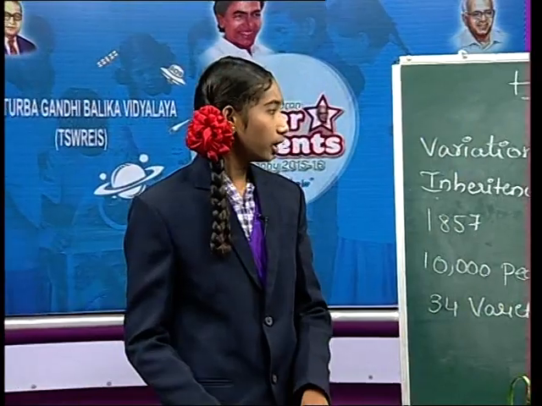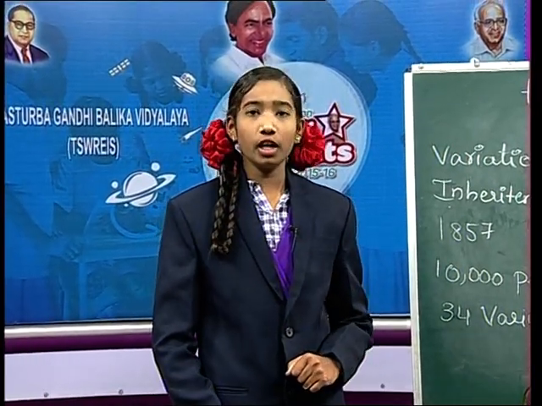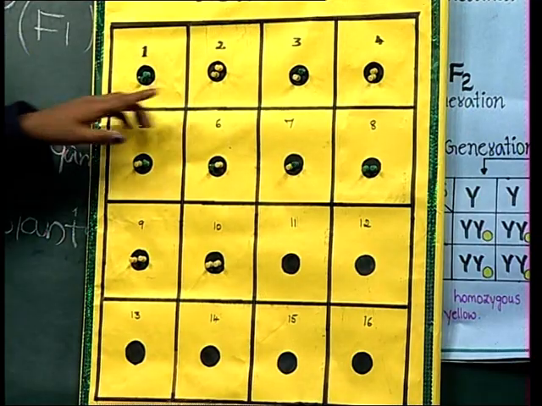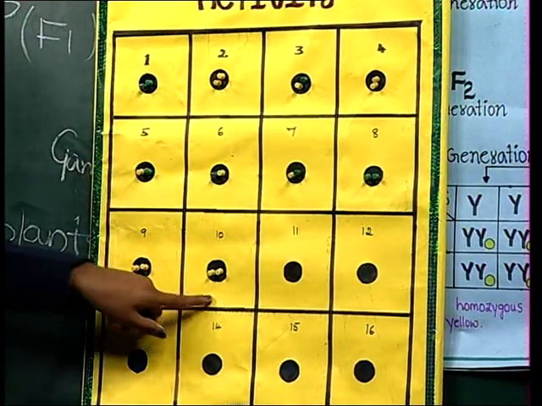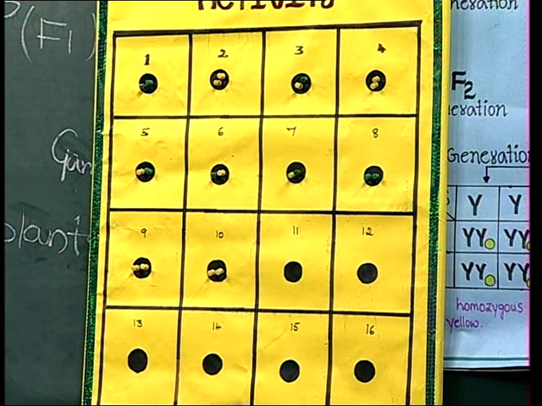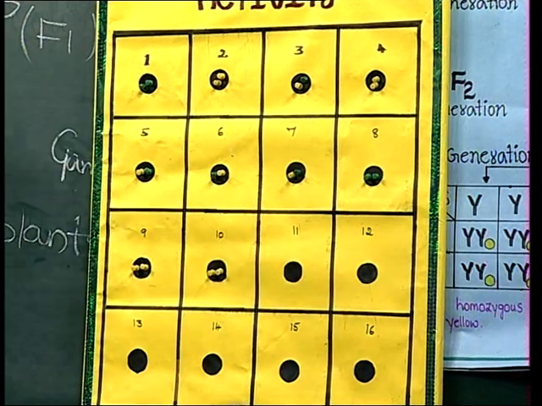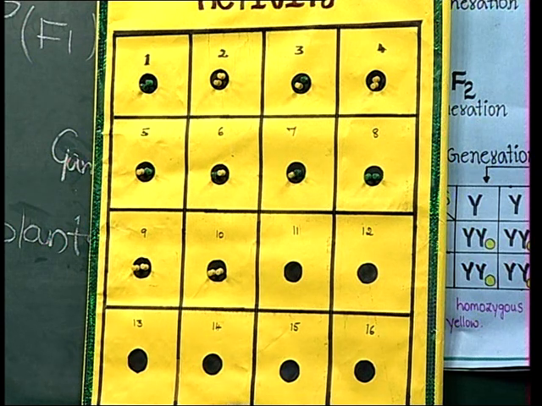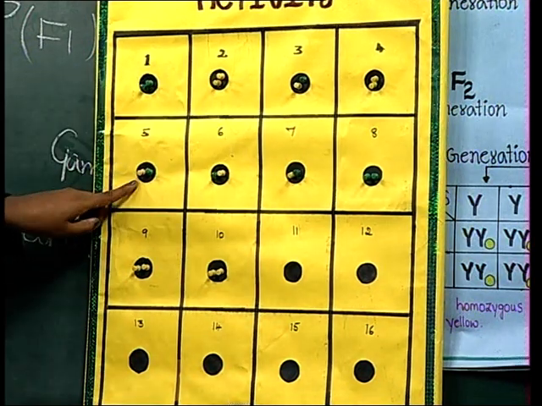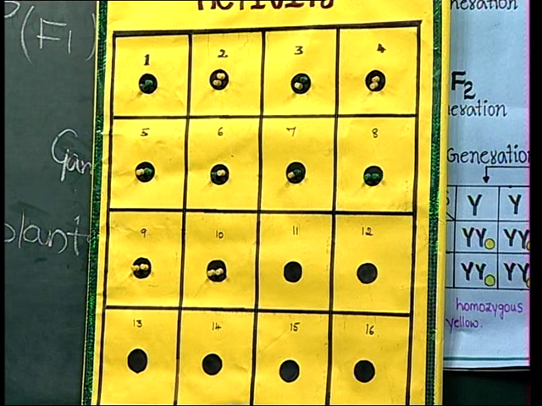Friends, now answer my questions. How many pairs of yellow color are there? Let us observe: 1, 2, 3, 4. Four pairs are yellow. And how many of green color are there? 1, 2. Here we can observe two. And how many heterozygous yellow? 1, 2, 3, 4. Four.